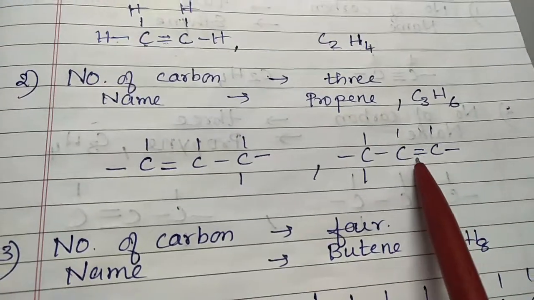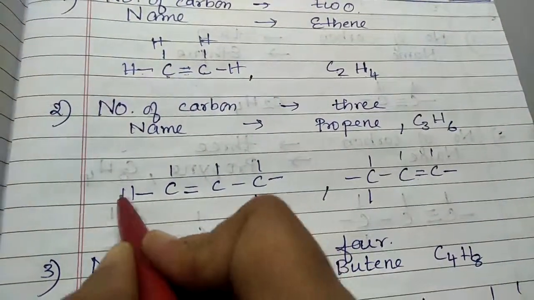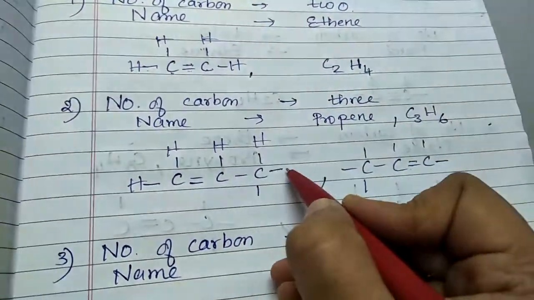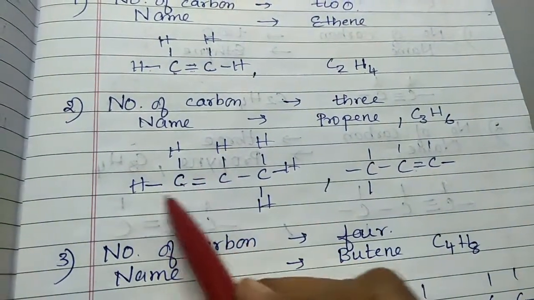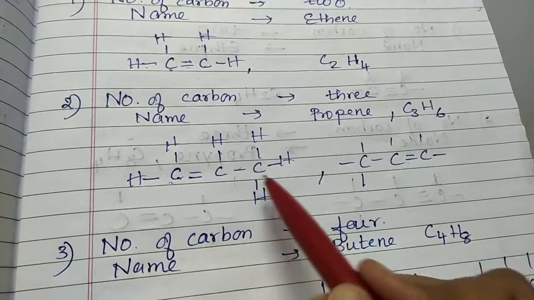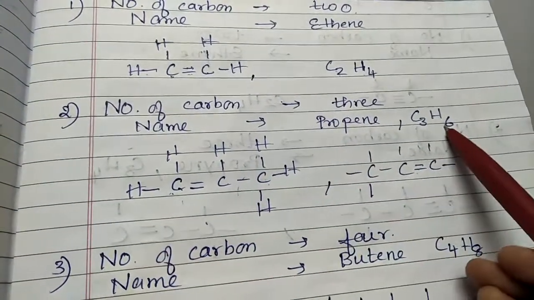You can place a double bond here also, anywhere, wherever you want. And the rest you can fill with hydrogen. 1 2 3 4 5 6, because each carbon atom has 4 bonds. See, 1 here, 4, 4, 4. So you have got C3H6.